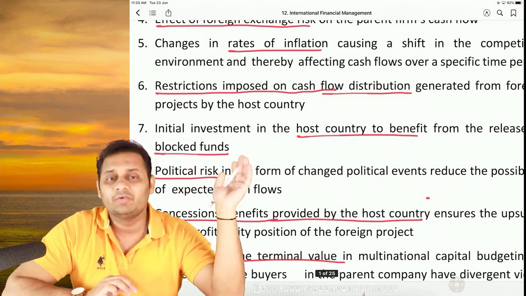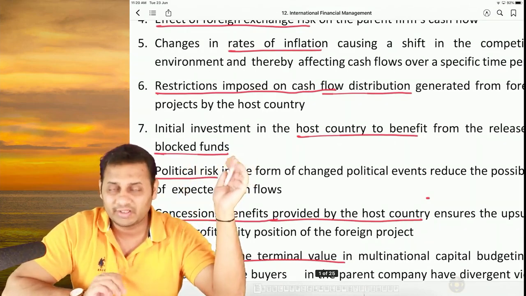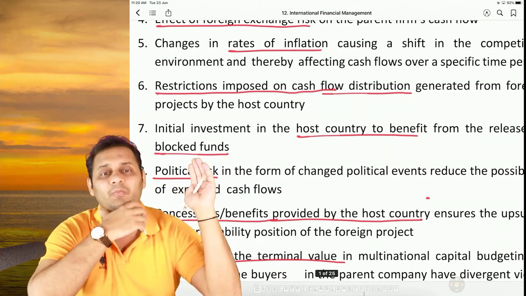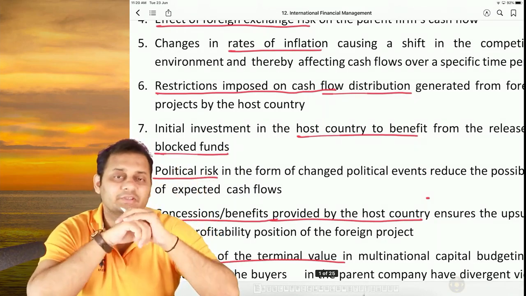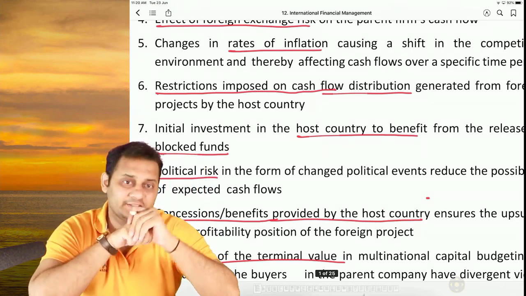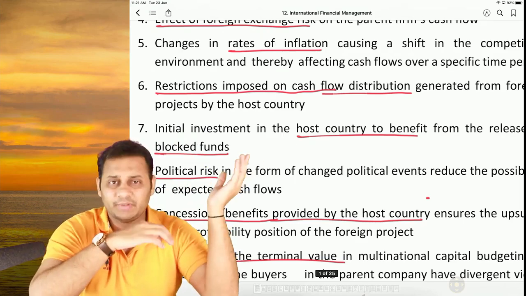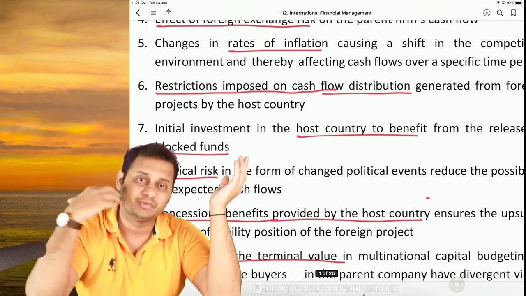The seventh point is that the initial investment in the host country will benefit it. The host country will get benefit because of the release of blocked funds. I said that 50% has to be reinvested in that country itself, which was covered in point number 6. Because of that the host country gets benefited. So that's the positive point.